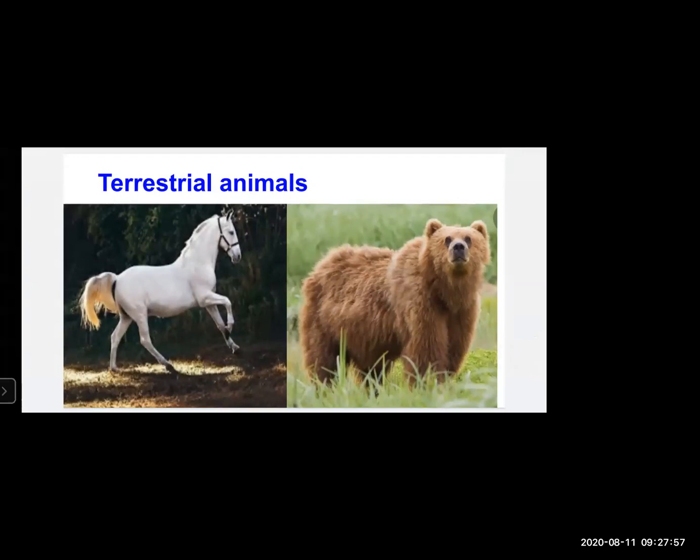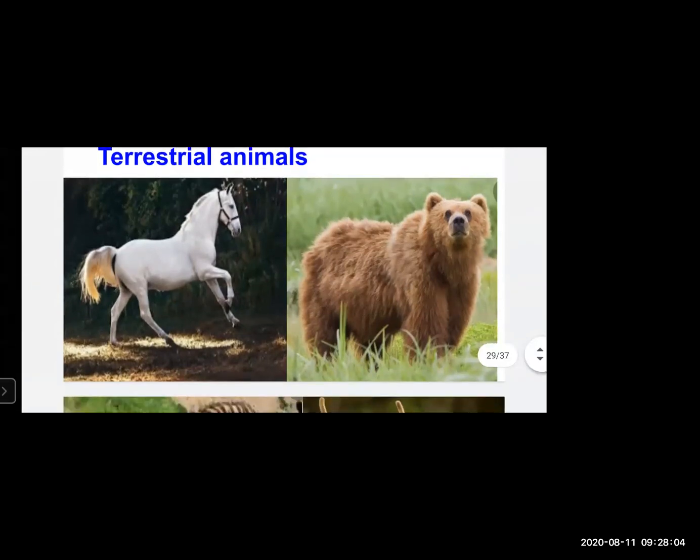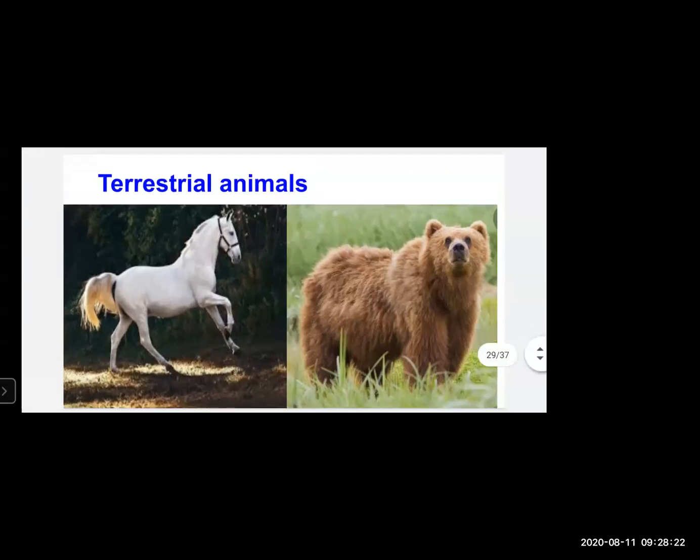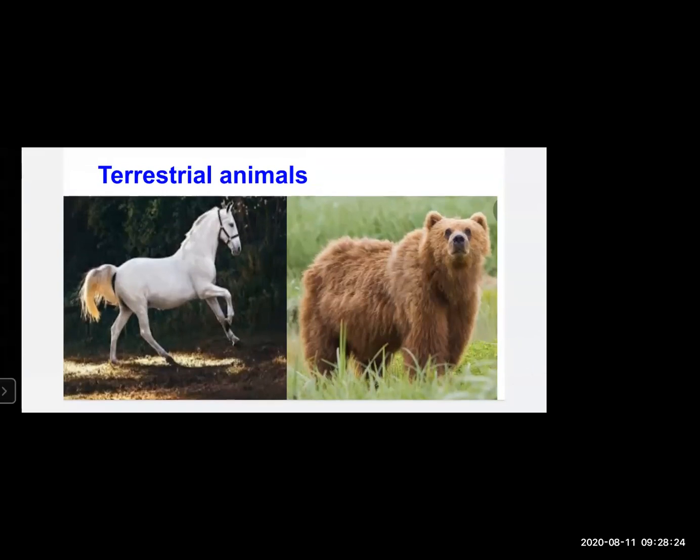Now terrestrial animals. Terrestrial animals are those animals, students, who stay on the land. Okay, only on the land. So they are called terrestrial animals, the animals which stay on the land. We will get to see some animals which stay on land as well as in water also, but mostly terrestrial animals are those who stay on the land.